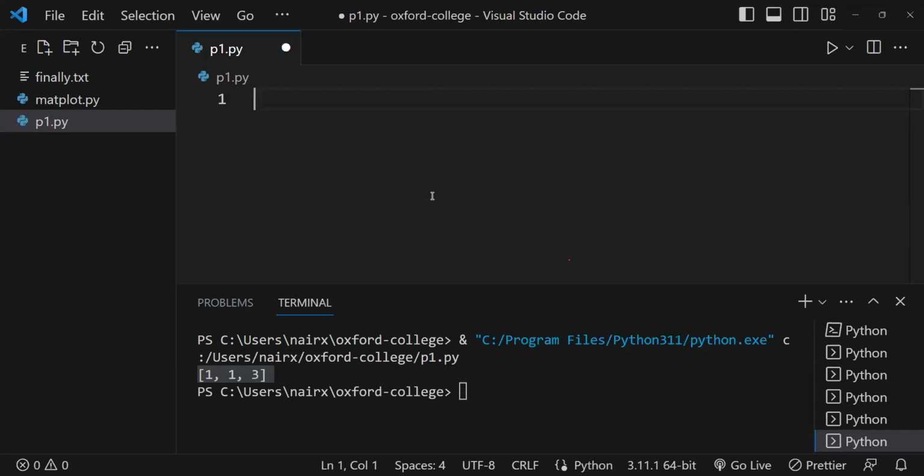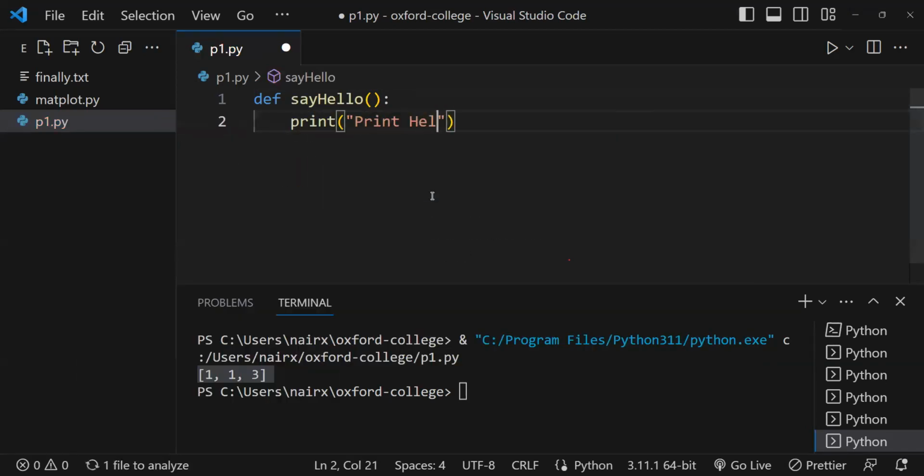So far we have learned a set of program which directly executes when I run it. For example, whenever we create a function in Python, we use a define or def keyword and give a bracket here. Now say_hello is a function which will simply print hello.